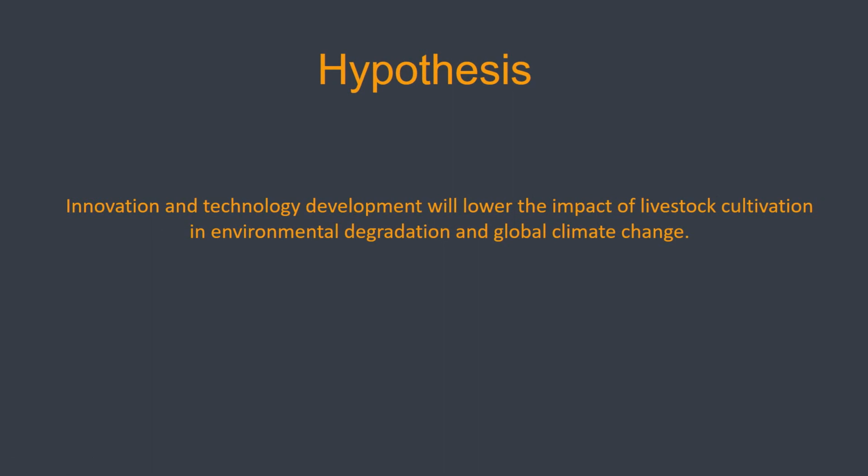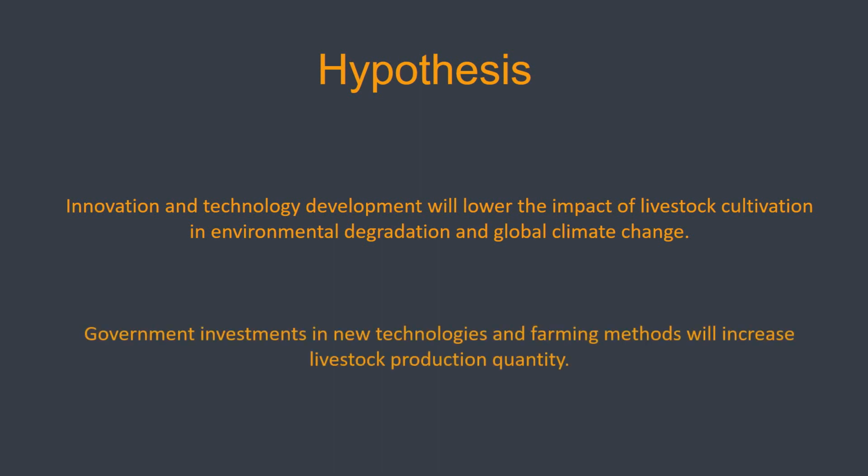With the latest innovation and technology investments in agriculture, better methods for livestock cultivation have been developed. Modern farming techniques seek to minimize human involvement, increase yield, and improve animal health. Therefore, it is believed that these improvements have lowered the impact of livestock cultivation on environmental degradation. Research and technology development in agriculture are important activities for a number of countries. Therefore, there must be a positive correlation between government investments in new technologies, farming techniques, and livestock production quantity.